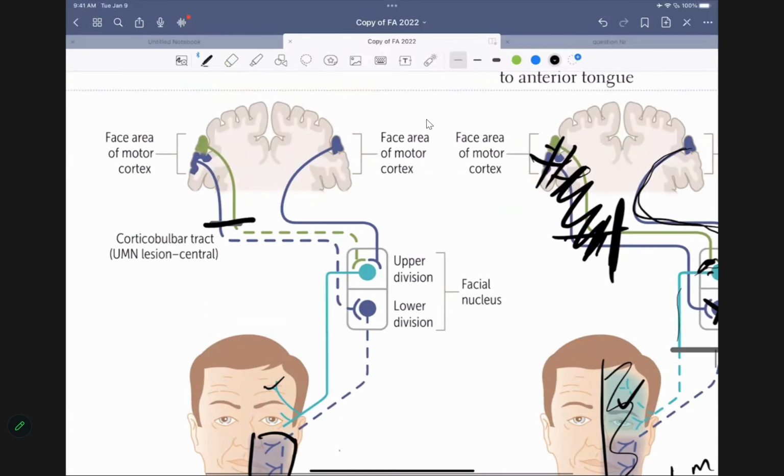Look at this. The upper part is cut. You still have the same side, nuclear stimulation. So even if one is cut, the other one is still helping. Is everybody clear, folks? Now, this becomes very difficult until you remember.